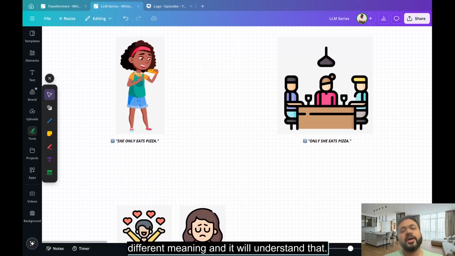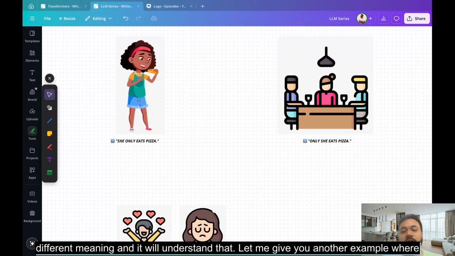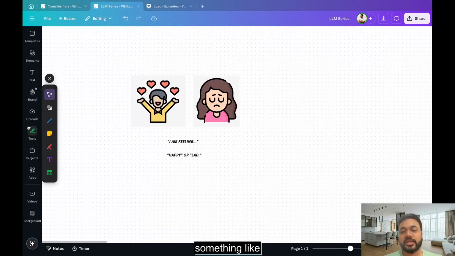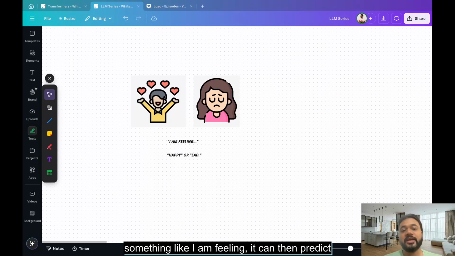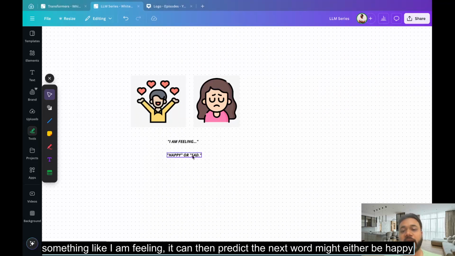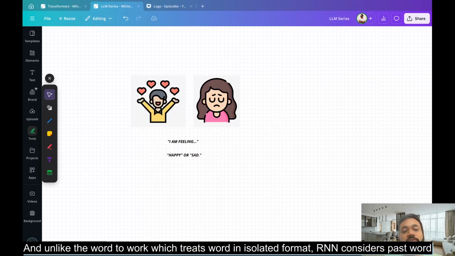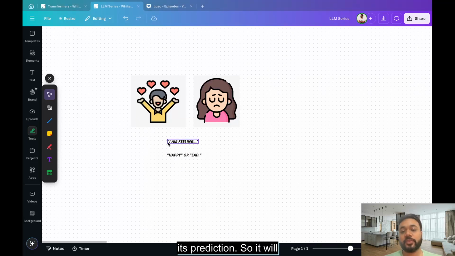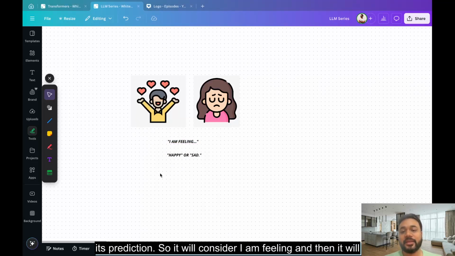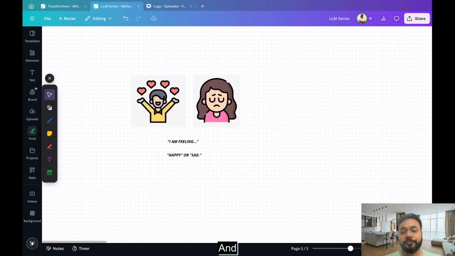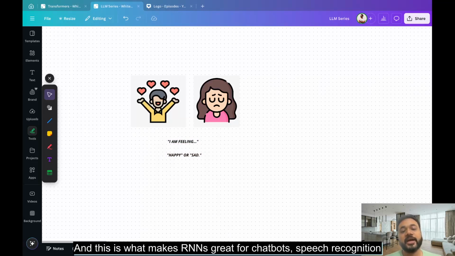Let me give you another example. If an AI reads something like I am feeling, it can then predict the next word might be either happy or sad, right? And unlike Word2Vec, which treats words in isolation, an RNN considers past words while making its prediction. So it will consider I am feeling, and then it will try to predict happy or sad, right? And this is what makes RNNs great for chatbots, speech recognition, and translation.